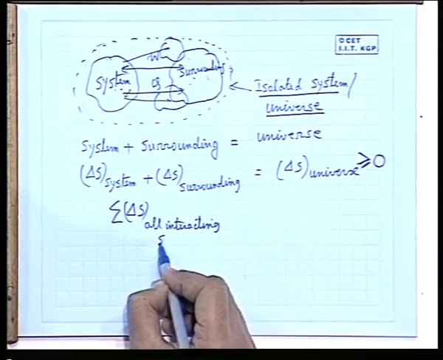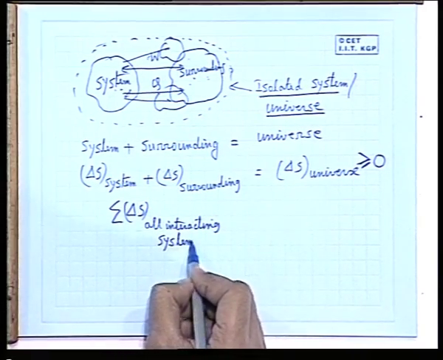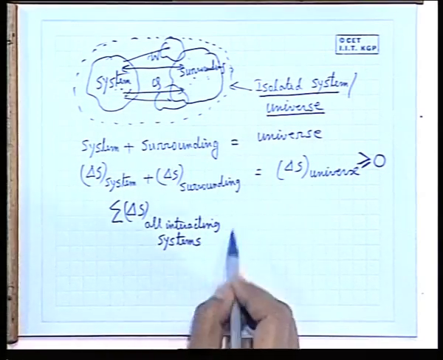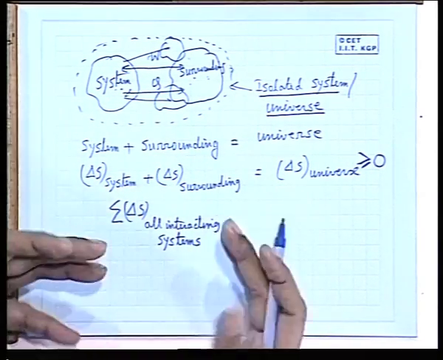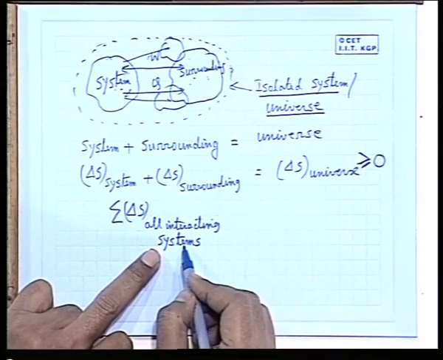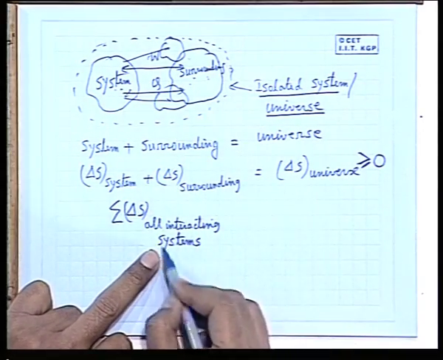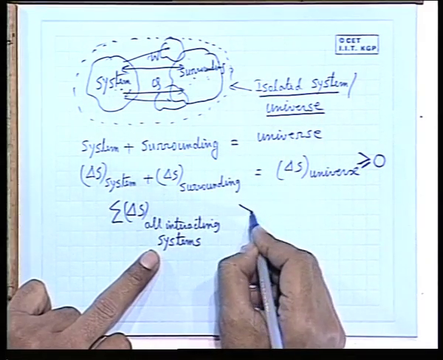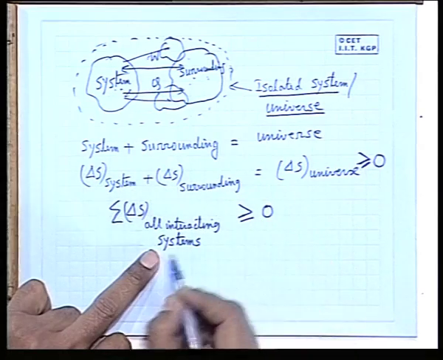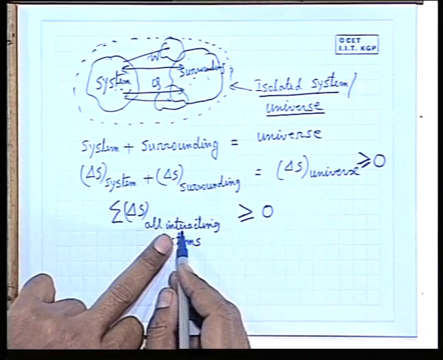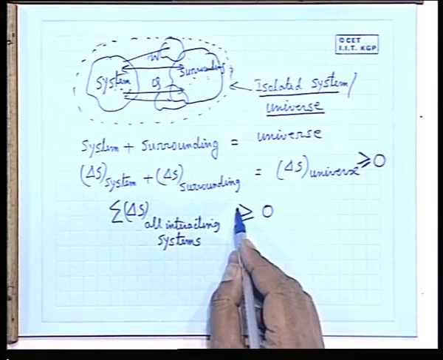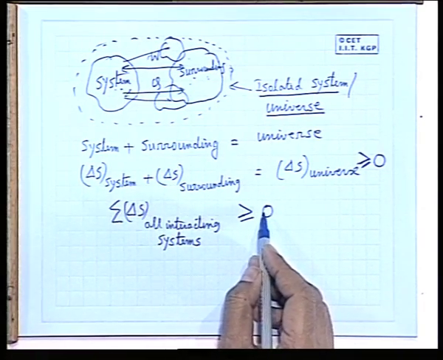That means, if we can define an isolated system consisting of many interacting systems, where the interactions take place between the systems only, nothing else, so that all of them together define a universe or an isolated system, then this becomes greater than or equal to 0, depending upon whether these interactions are reversible or irreversible. For reversible it equals 0, but for irreversible it is greater than 0.